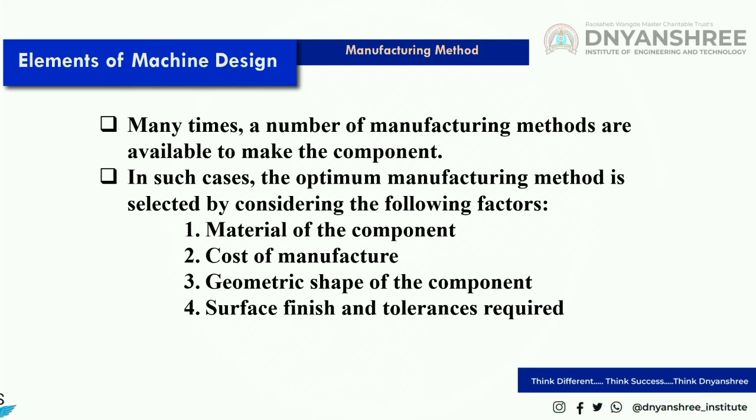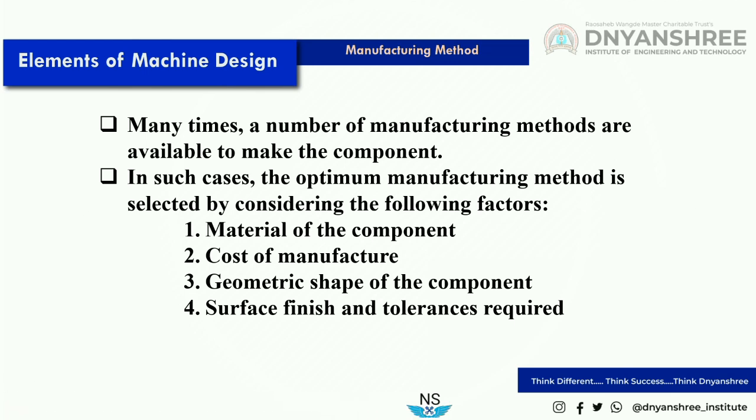Fourth is the surface finish and tolerances required. In casting there is a low surface finish and we cannot get close tolerances. In forging and machining processes, we get close tolerances and surface finish.